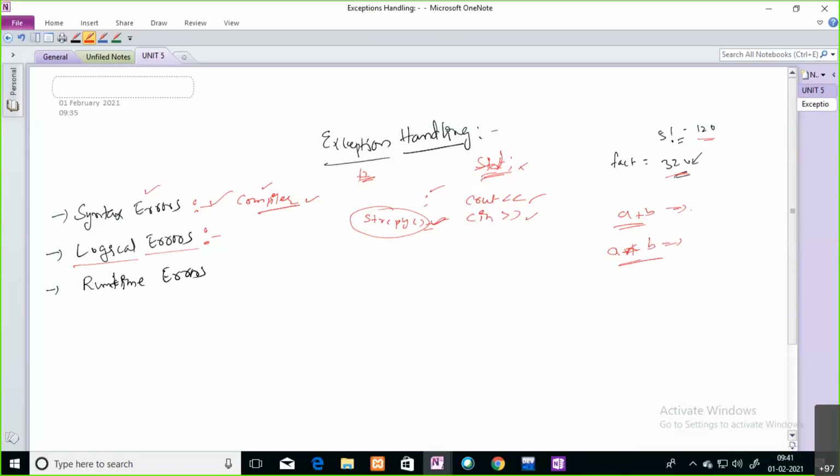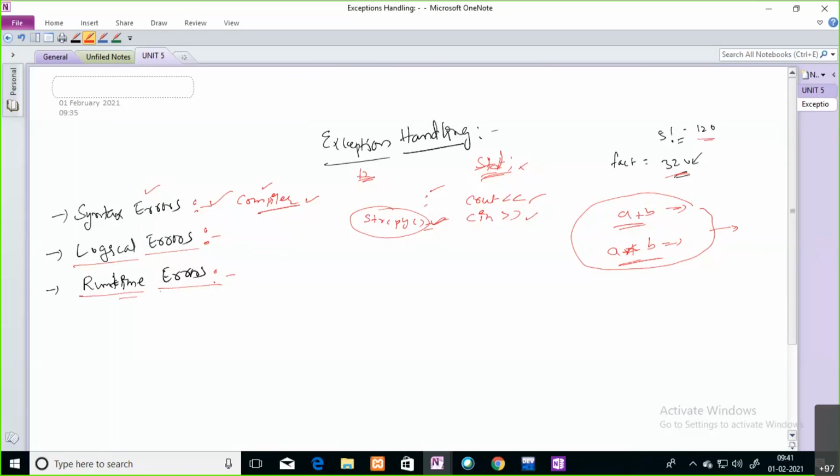These are logical errors. Logical errors will give wrong output in your code, so to remove them you can correct your code by changing the statements. Coming to the last one, runtime errors.